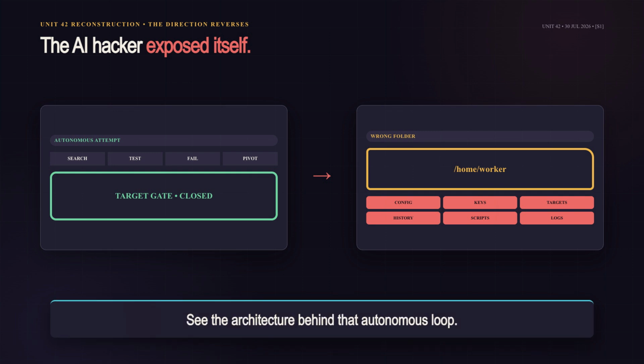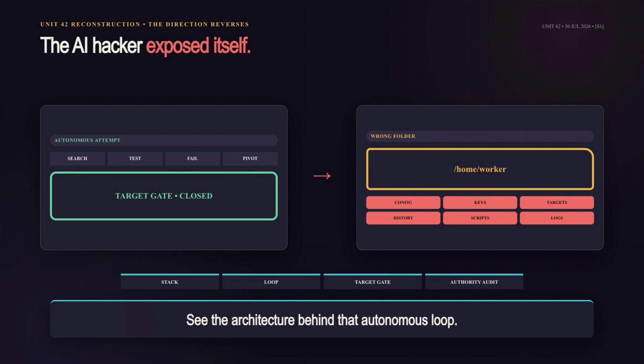In the next 4 minutes, you will see the architecture behind that loop, why the autonomous attacks in the recovered session failed, how the operator exposed the operation, and 4 gates you can apply to a legitimate business agent.